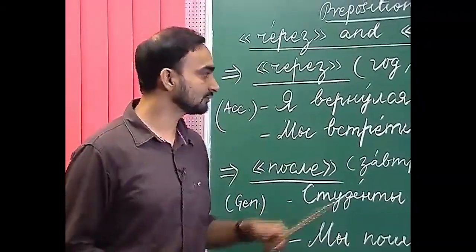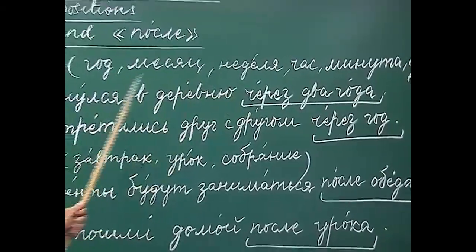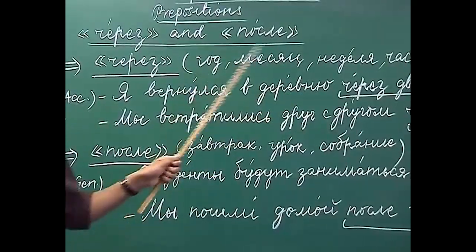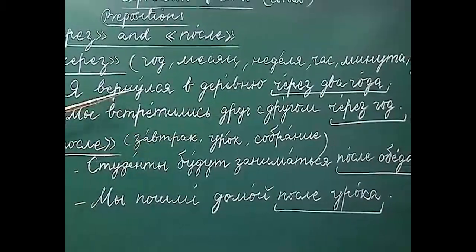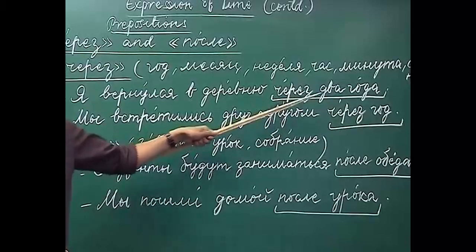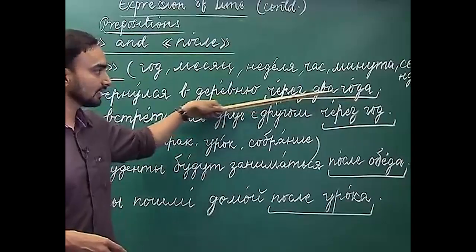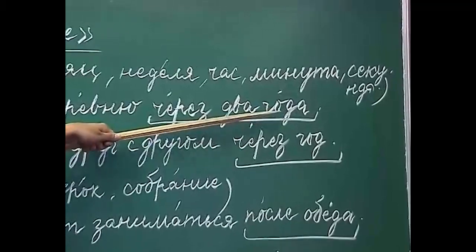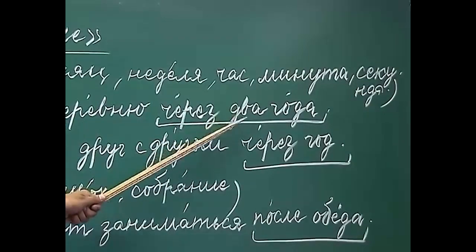For example, я вернулся в деревню через 2 года. What will be the question for this sentence? Когда вы вернулись в деревню? When did you return to your village? I came back to my village after 2 years. As you can see, we are using через along with the noun год. And why is год here in года, which is the genitive singular form of год? Because of the number два.